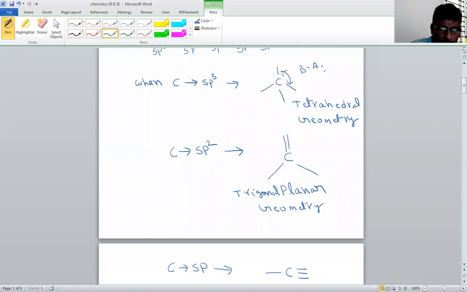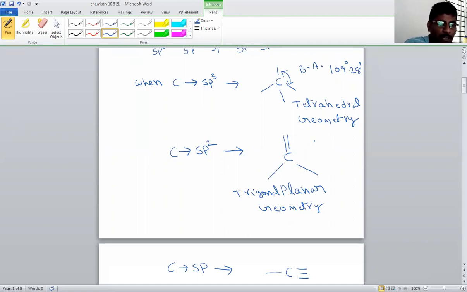In tetrahedral geometry, the bond angle, BA meaning bond angle, remember, is 109 degrees 28 minutes. This is the tetrahedral bond angle. That means when carbon has four single bonds, between any two bonds, the angle will be 109°28'. This is called the tetrahedral bond angle.